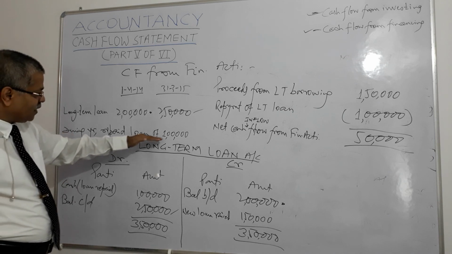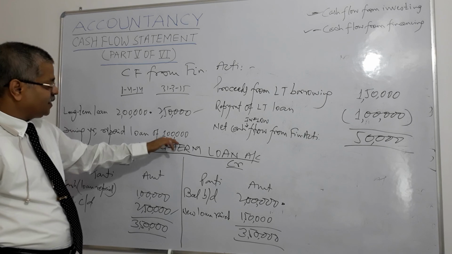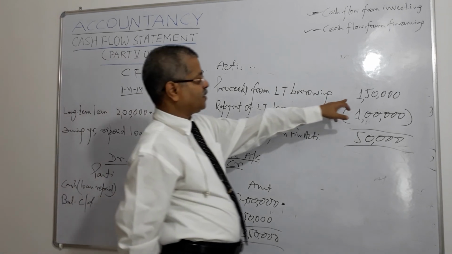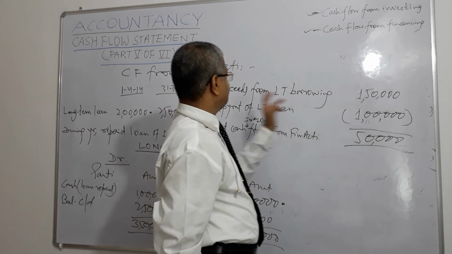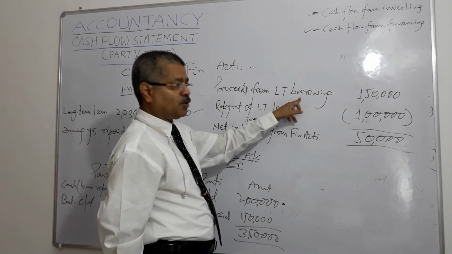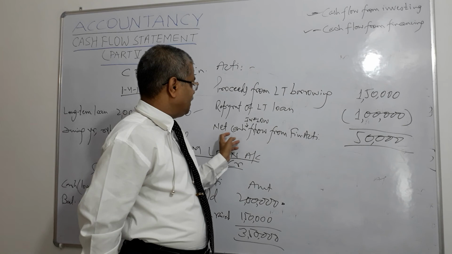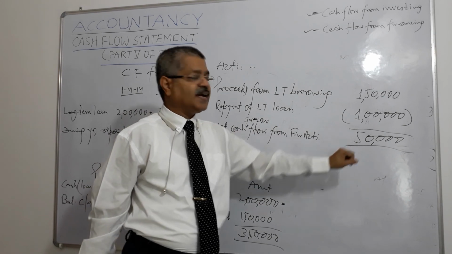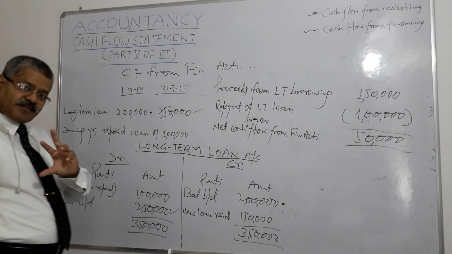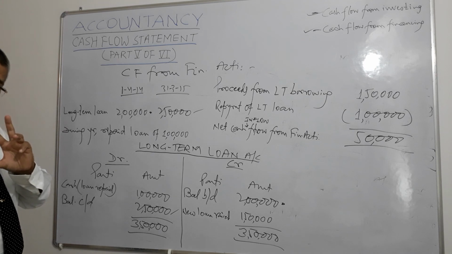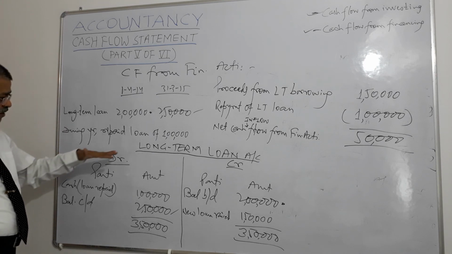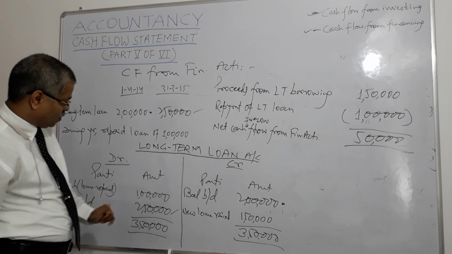And this loan came in the year and went out in the year. So incoming 50,000 plus 100,000, 1,50,000 proceeds from long-term borrowing. And repayment we know is 1 lakh. So net cash inflow from financing activity during the year is 50,000 rupees.